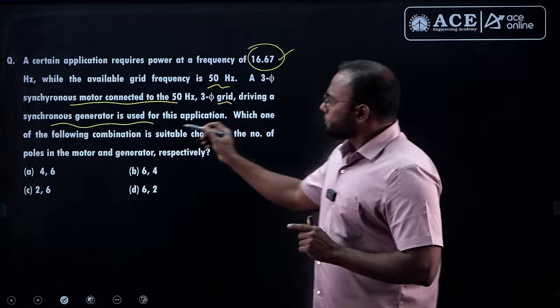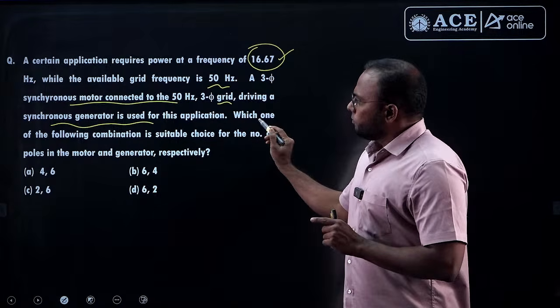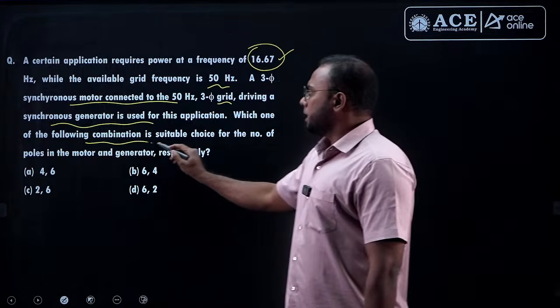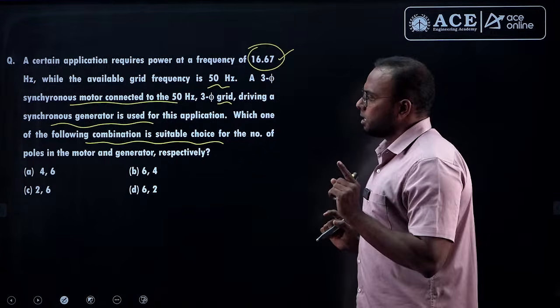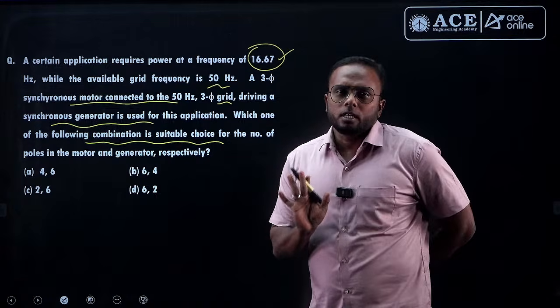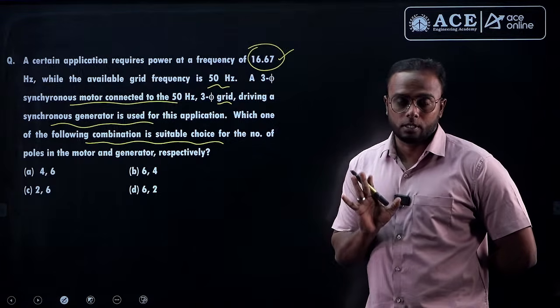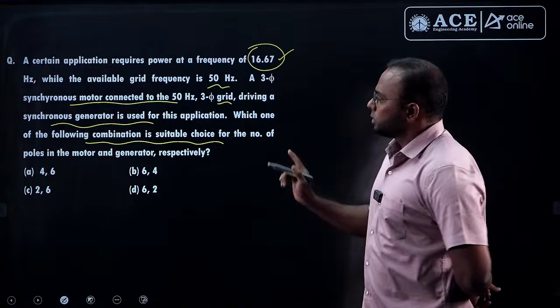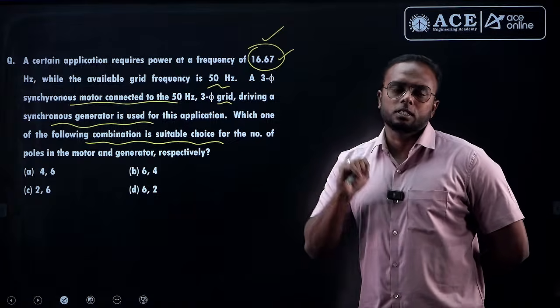Which one of the following combinations is a suitable choice for the number of poles in the motor and generator respectively? But here the poles are not given. How many poles are there for the synchronous motor and how many poles are required for the synchronous generator, so that we get a frequency of 16.67 Hertz from the synchronous generator.